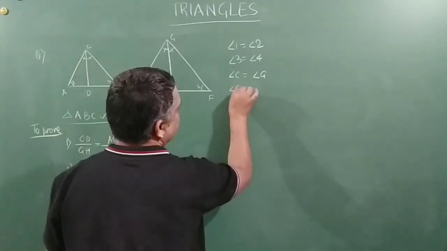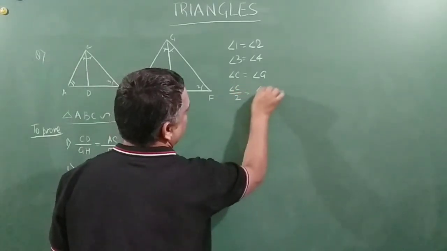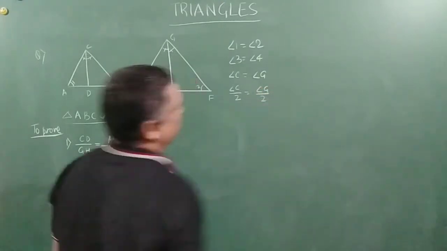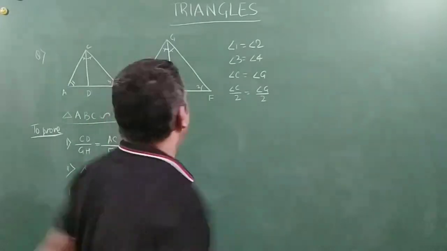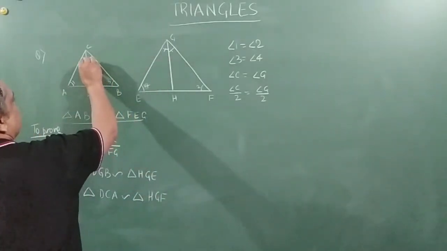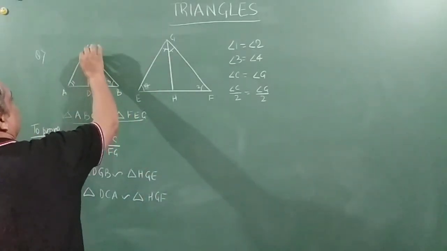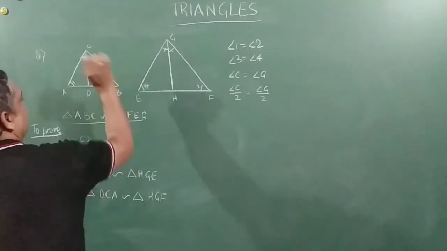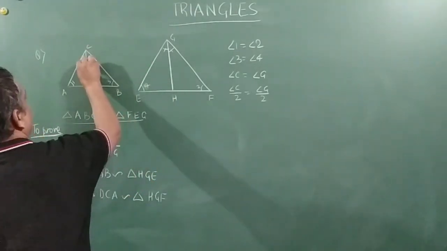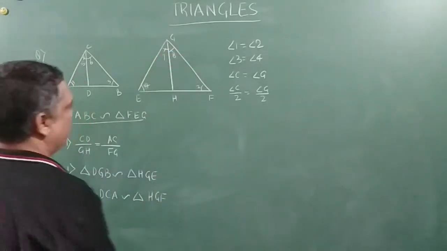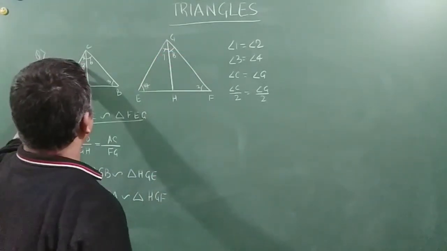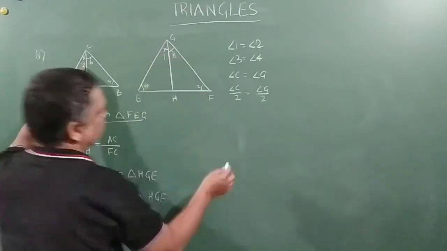So angle C by 2 is equal to angle G by 2. We can very well write that. Now, angle C by 2 is nothing but, can we consider this as this angle? Let's name it 1, 2, 5, and 5, 6, 7, 8. Right? So can we say angle 5 is equal to angle 7?